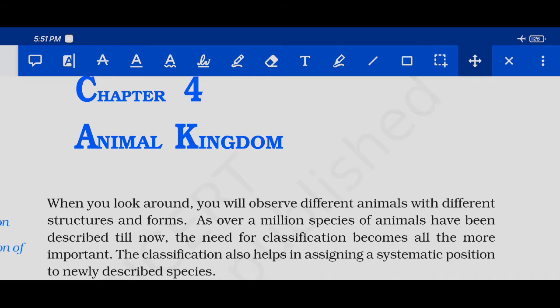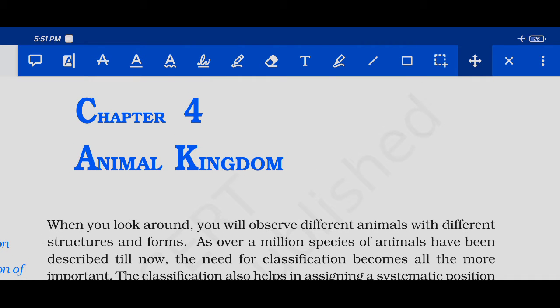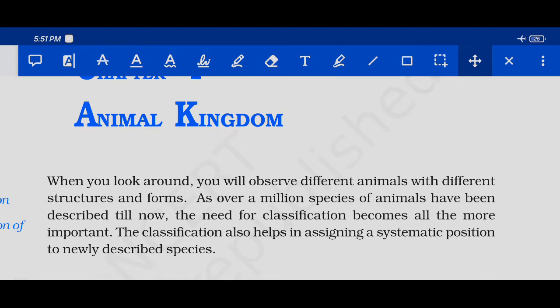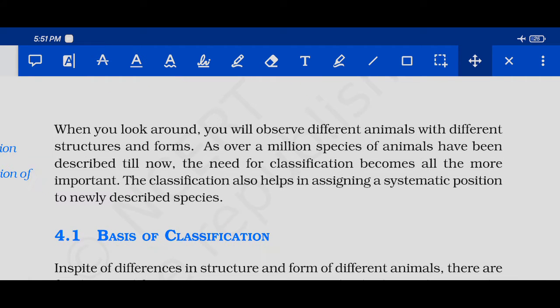Today I'm going to start a new chapter, that is chapter 4, Animal Kingdom. I'm going to continue in the same sequence, that is reading point to point and then explaining the points. Let us start. When you look around, you will observe different animals with different structures and forms. As over a million species of animals have been described till now, the need of classification becomes all the more important. The classification also helps in assigning a systematic position to newly described species.